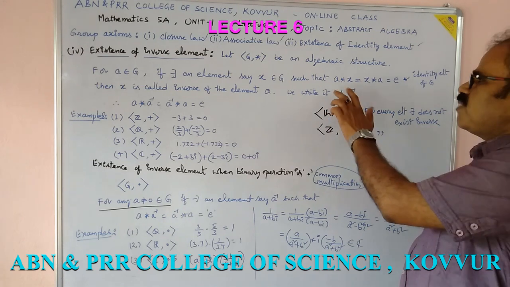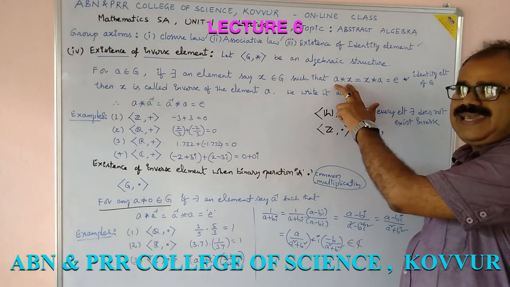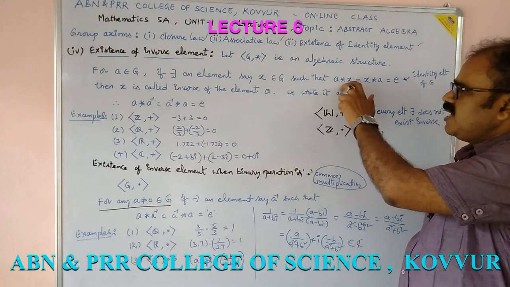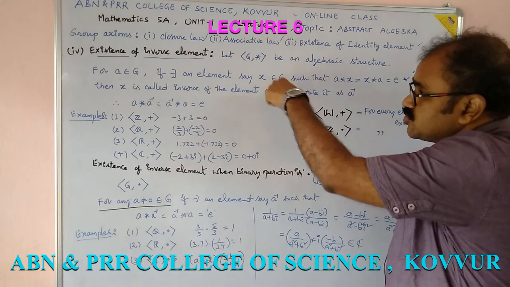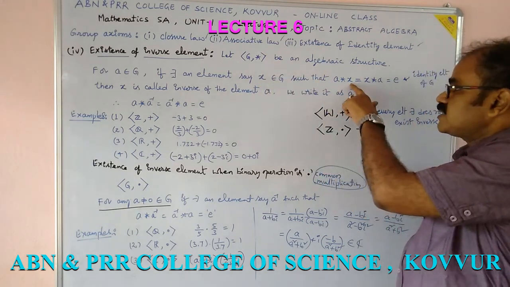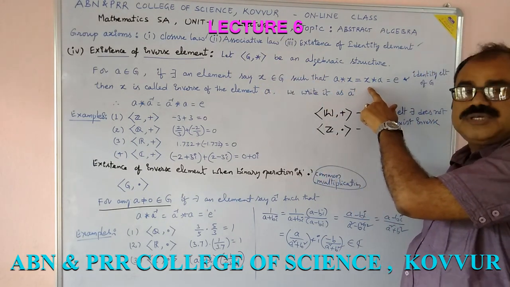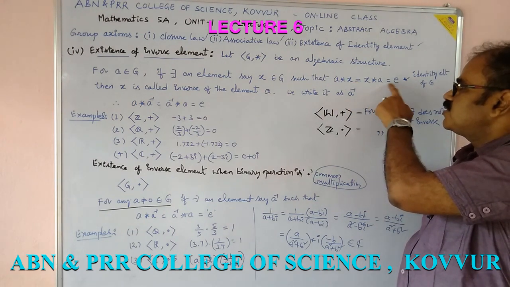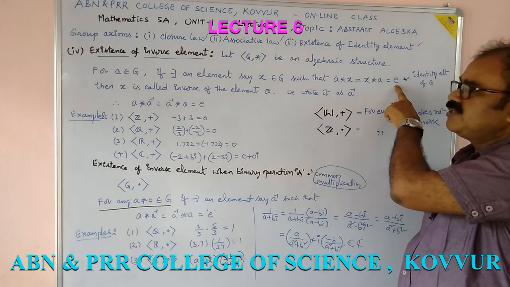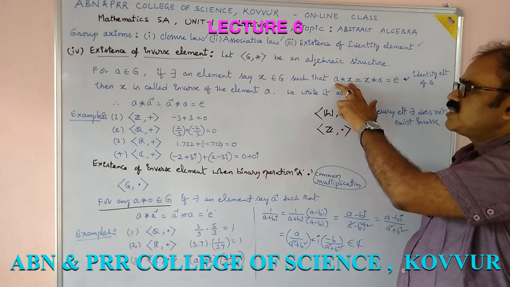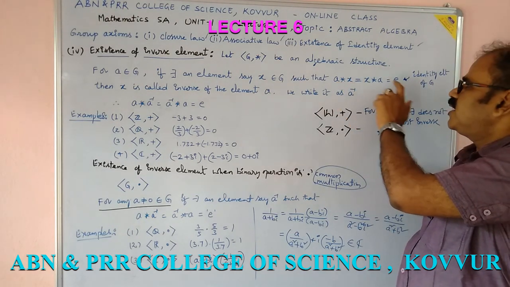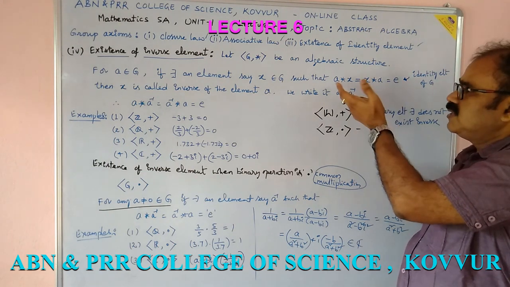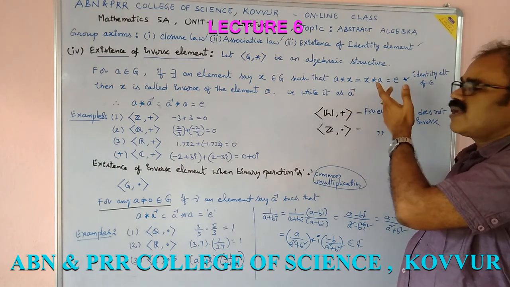After performing the operation between our considered a and the existing special element x, a * x should be x * a, and a * x = x * a = the identity element e. If we perform the operation between x and a, we should get the identity element e, a * x or x * a.